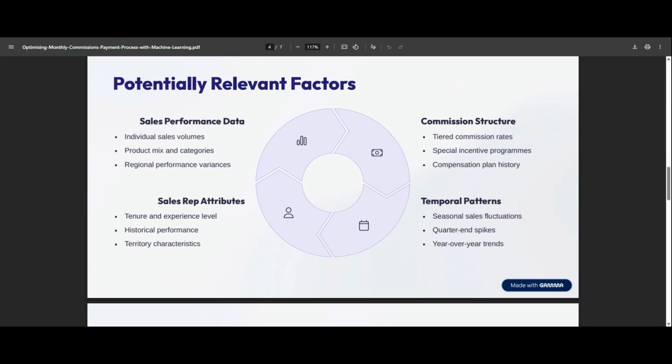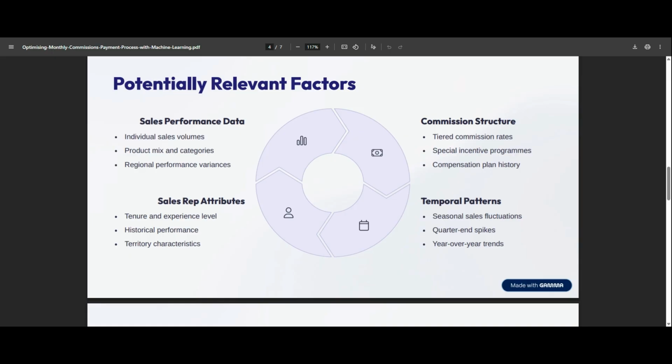So potentially relevant factors: we've got sales performance data, so things like individual sales volumes, different products and categories, and also regional performance variances. One country may be performing better than another country, so we need to take that factor in.